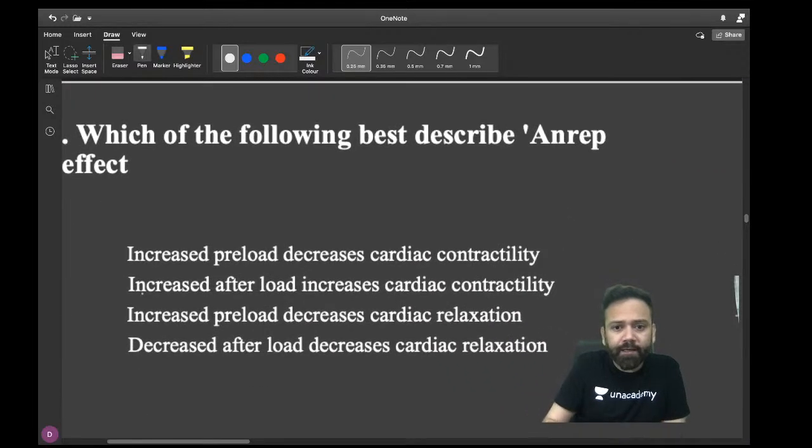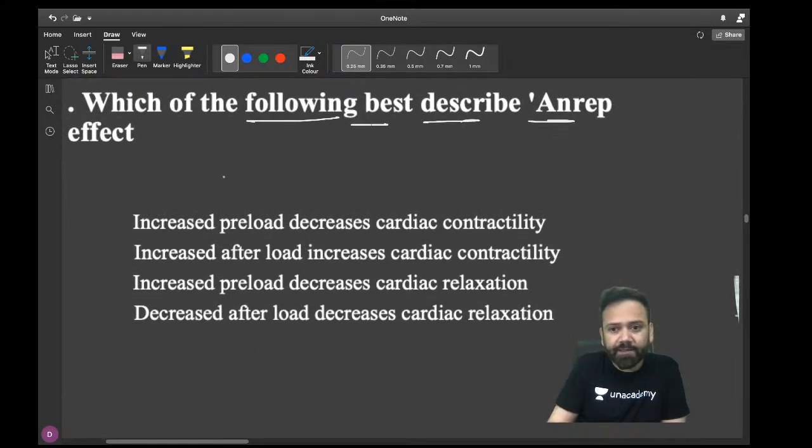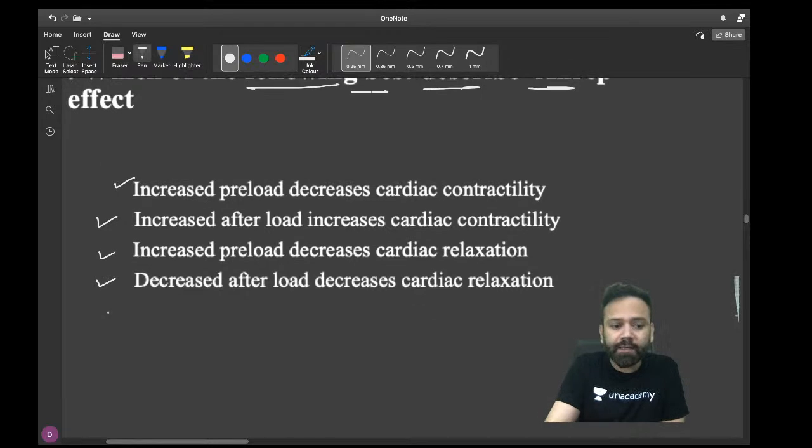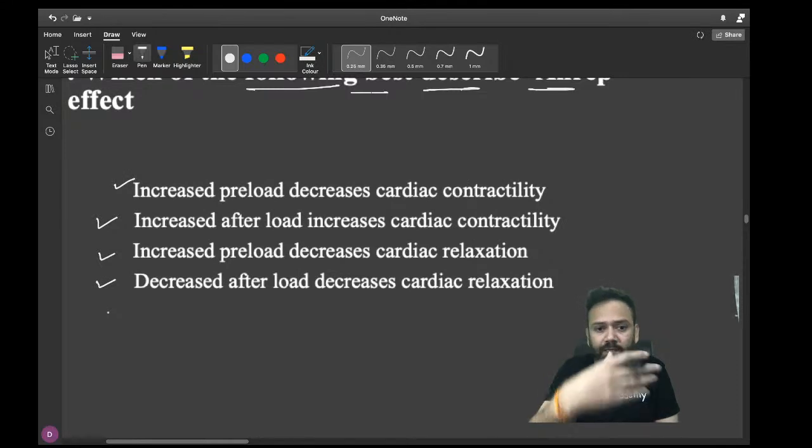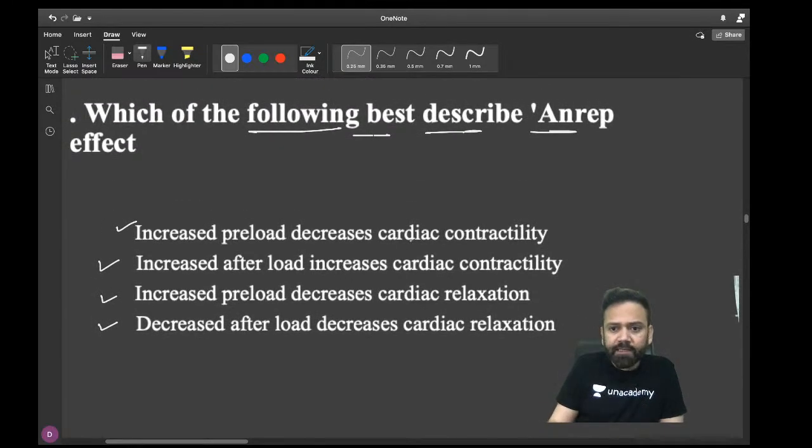Which of the following best describes the Anrep effect? What is the Anrep effect? Increase preload, decrease cardiac contractility. Increase afterload, increase cardiac contractility. Increase preload, decrease cardiac relaxation, or decrease afterload, decrease cardiac relaxation. What is your correct answer? Tell me your answer, then I will explain. It is a factual point. You should know what the Anrep effect is in your heart. What is the Anrep effect in your heart basically?